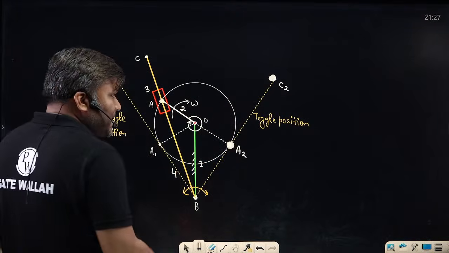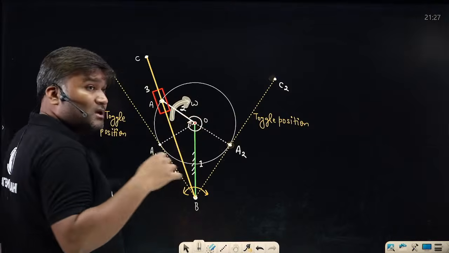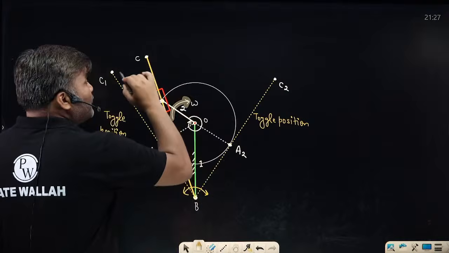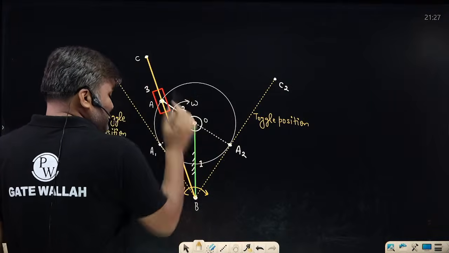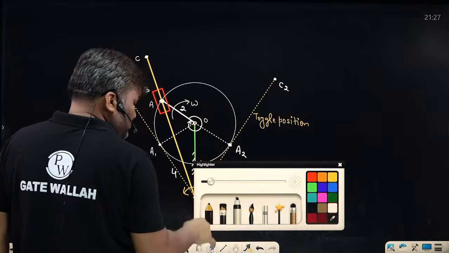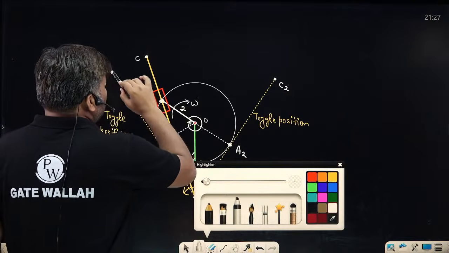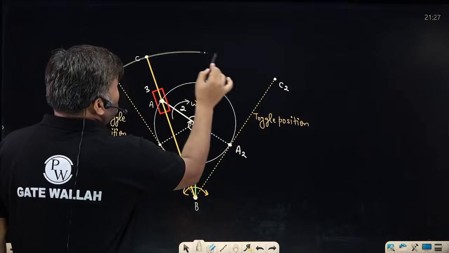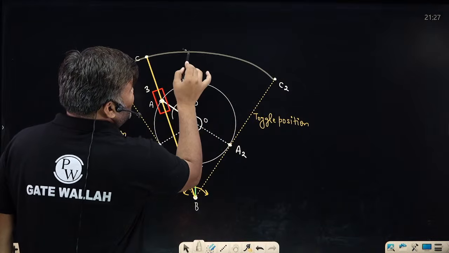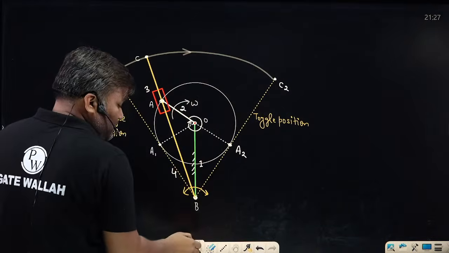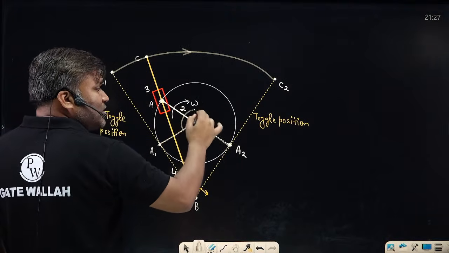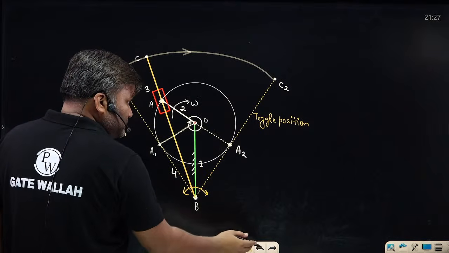Understand carefully. Your crank is connected with a motor, it is rotating with constant angular velocity. So for moving from point C1 to C2, from this C1 point to C2 point, if you are moving like this in this direction, then for A1 to A2 you have traveled in the clockwise direction through this angle.